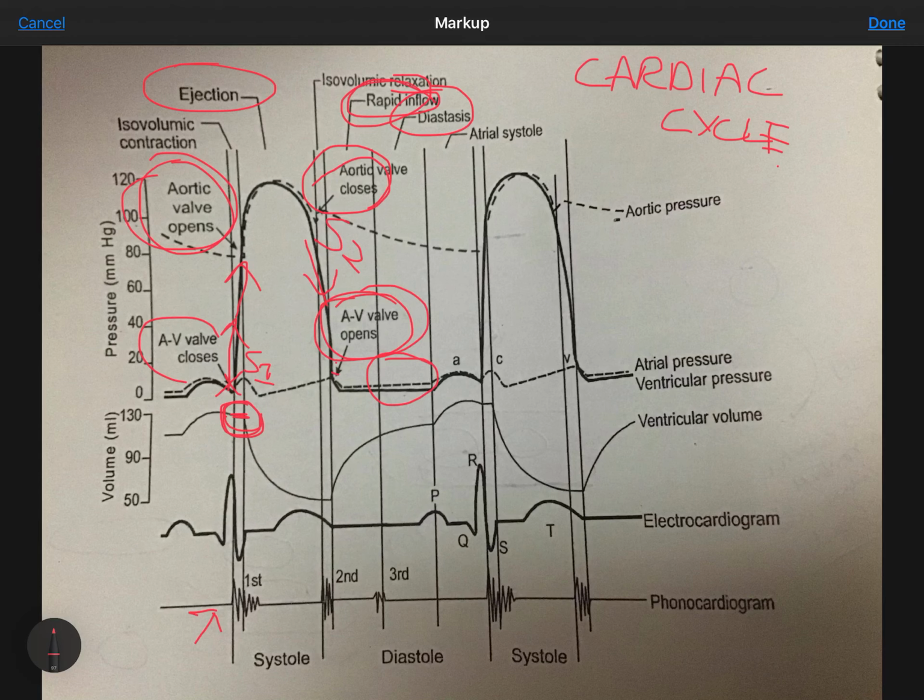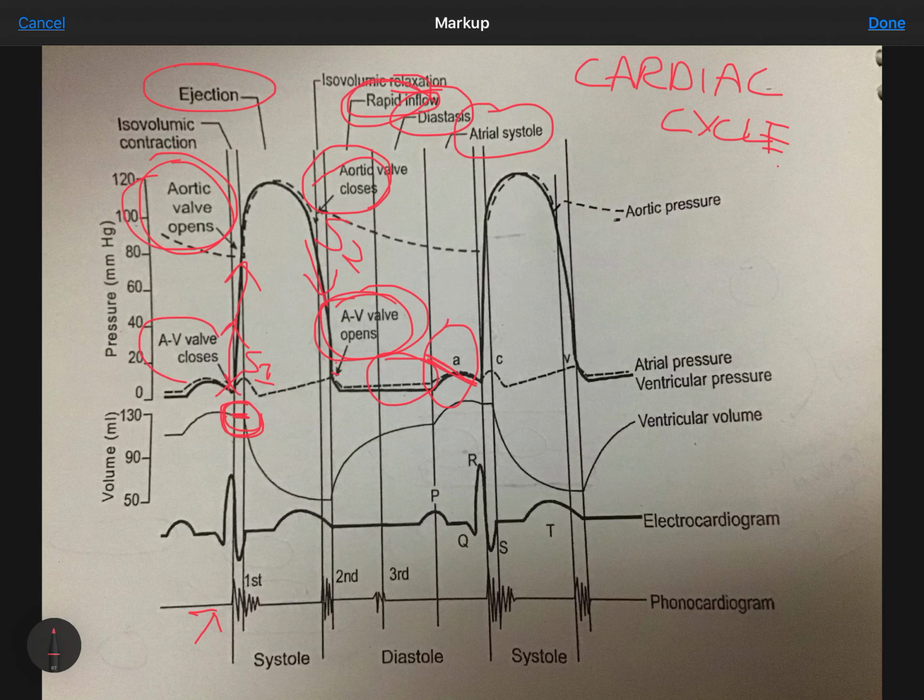Slow filling is immediately followed by the final filling event, the contraction of the atria, and that is the atrial systole. When the atria contract, it results in a second wave of increase in the AV gradient and injection of an additional bolus of blood into the ventricles, which is also called the A wave. So this is the cardiac cycle, and then again the same process starts and produces the same characteristic waves.